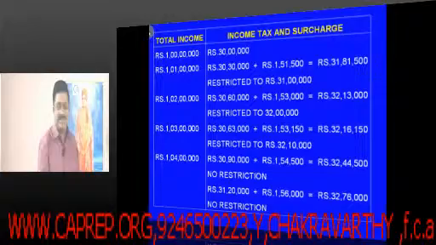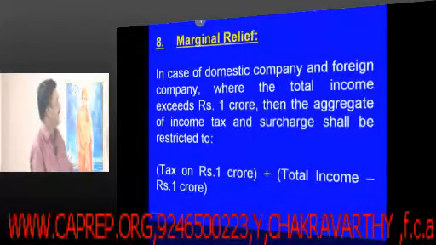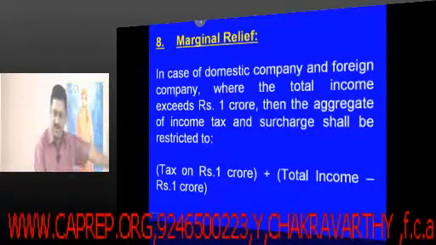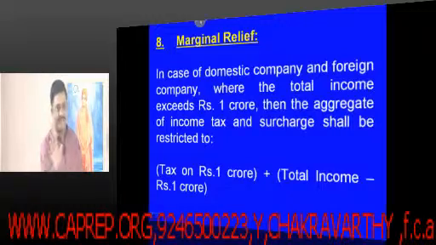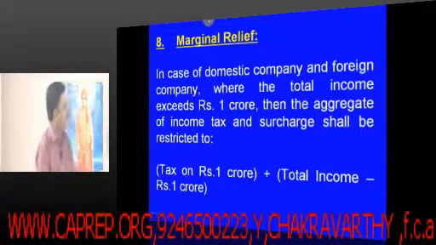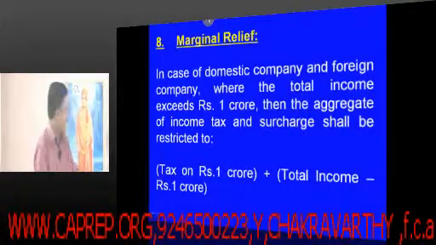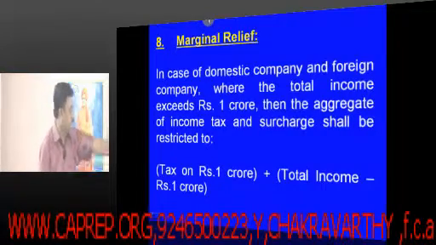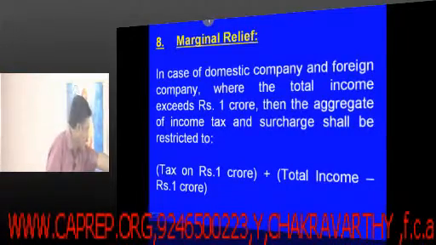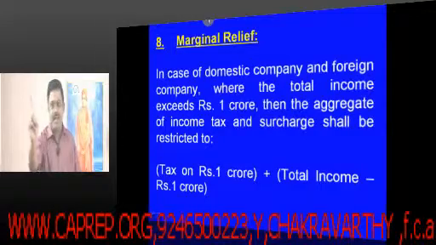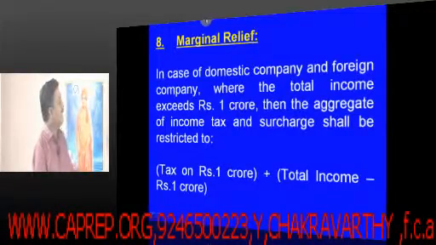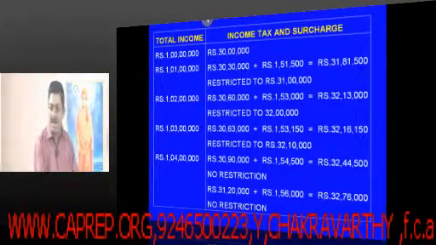How is that 31 lakhs coming, friends? Tax on 1 crore is how much? 30 lakhs, and the total income is what? 31 lakhs, and 31 lakh total income is 1 crore 1 lakh. 1 crore 1 lakh minus 1 crore is what? 1 lakh. So your tax obligation is put to 31 lakhs.